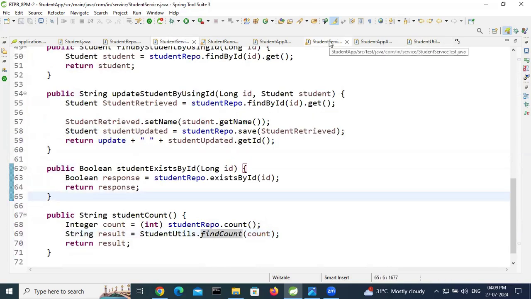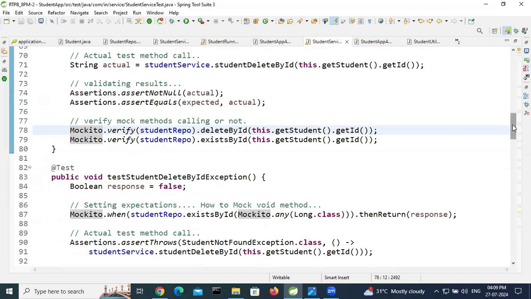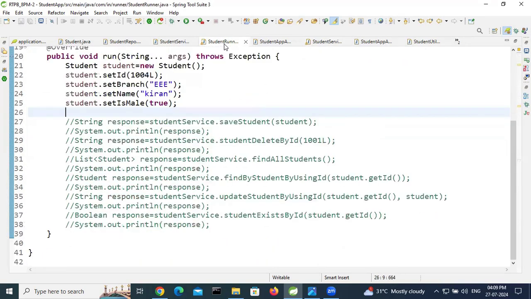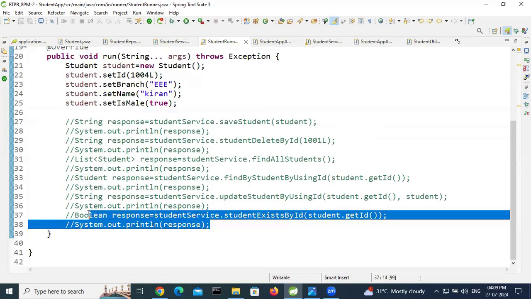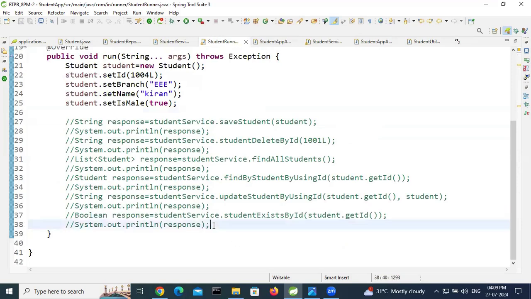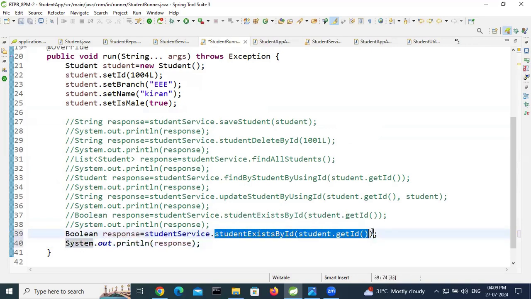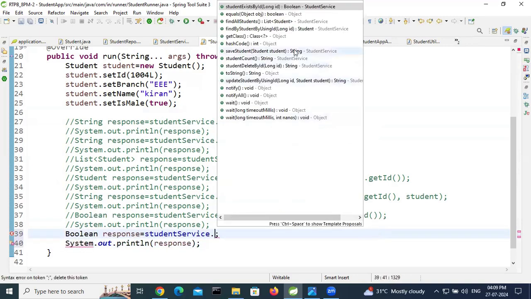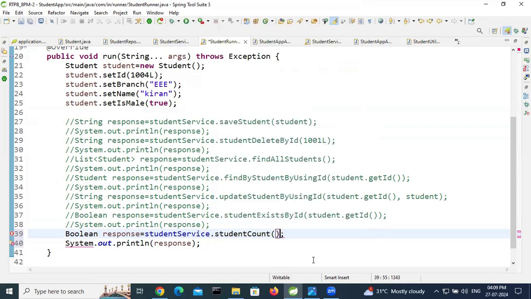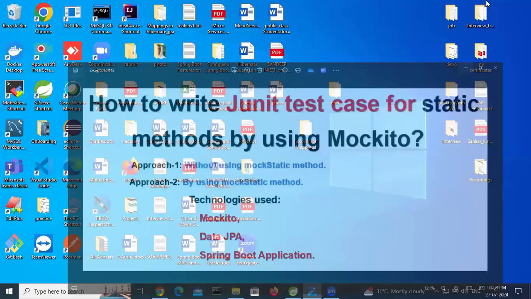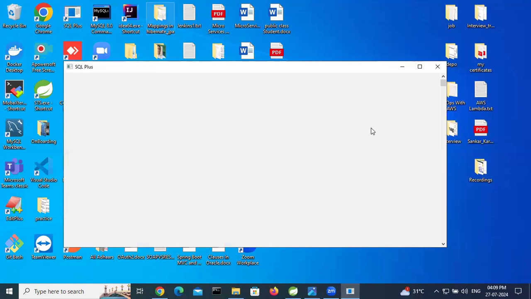Go to the test class. Before going to the test case, we can test first whether it is working or not. So studentCount will return the string. Let's check in the database how many rows are there.